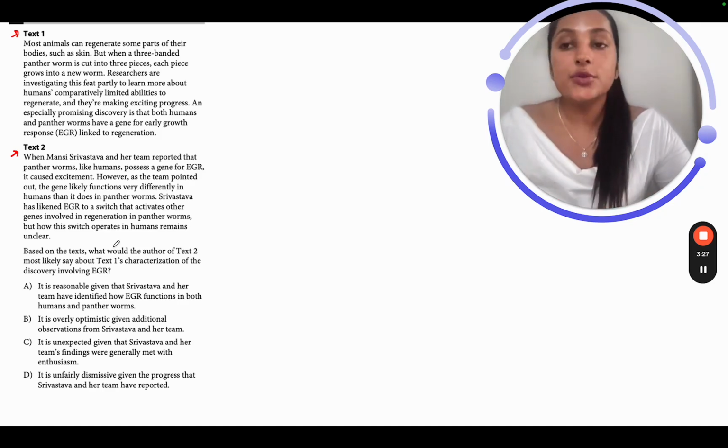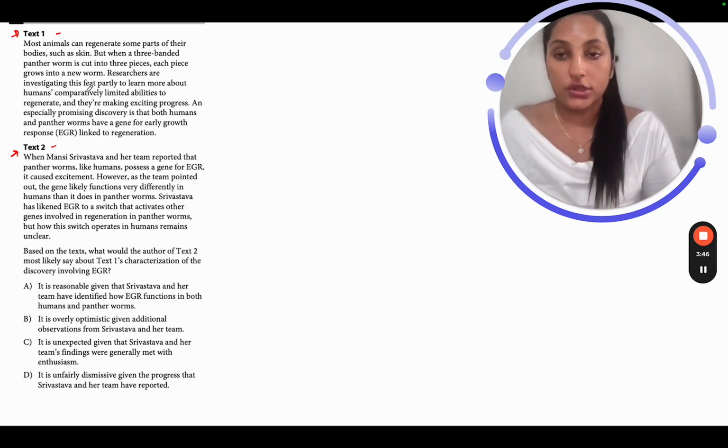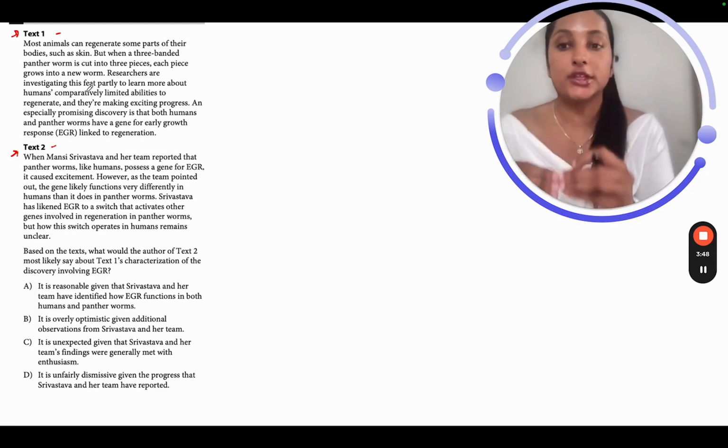on something. Understand one thing, that both the texts are written by two different authors. Text 1 is by a different author, text 2 is also by a different author. The only thing common between text 1 and text 2 would be the topic of discussion. So even though they are written by two different authors, the topic of discussion is going to remain the same.